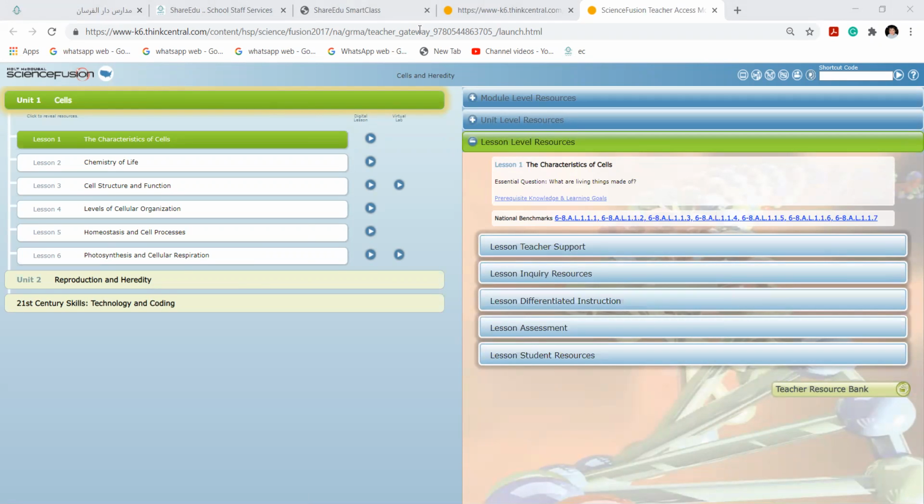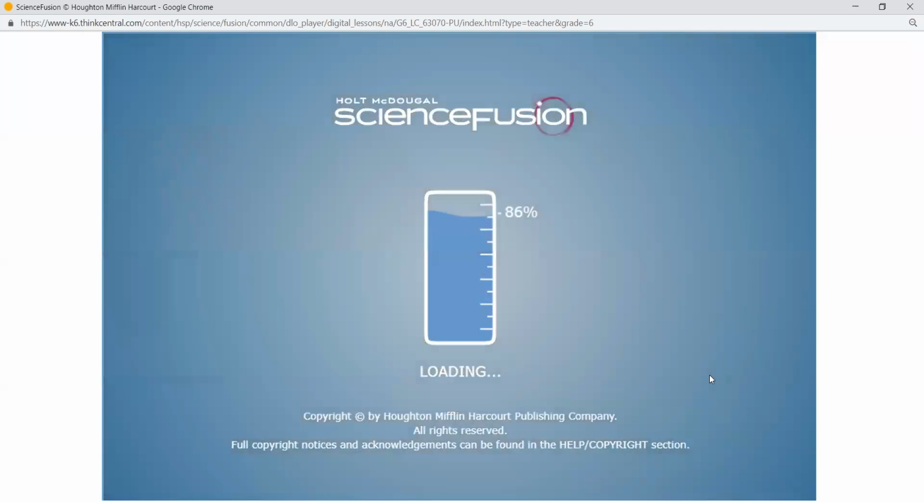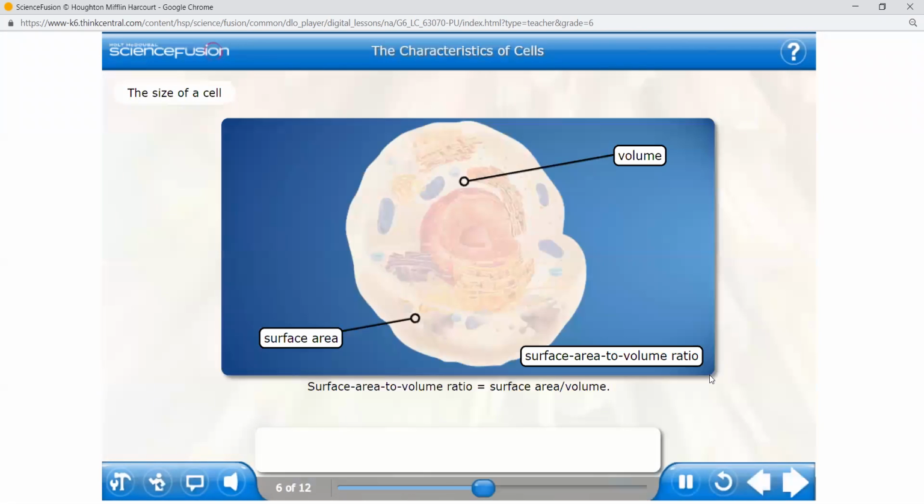Organisms are divided into unicellular, which have only one cell, and multicellular, which means more than one cell. When an organism is made up of a single cell, you would remember I have shown you in the lab, amoeba, single cell, or bacteria. Usually bacteria are single cell. Animals and plants like us, we all are multicellular.